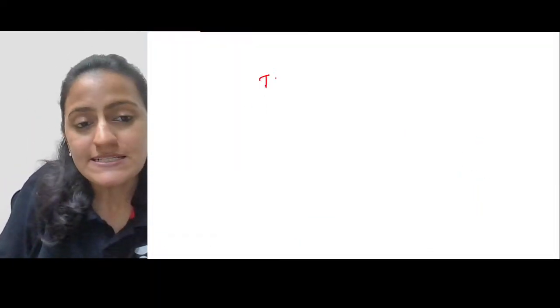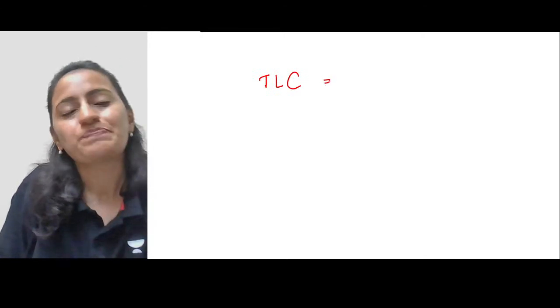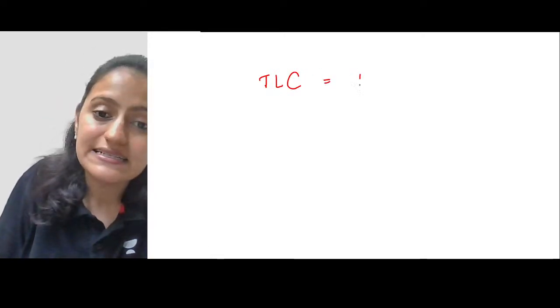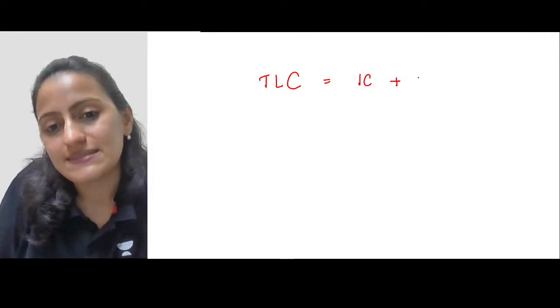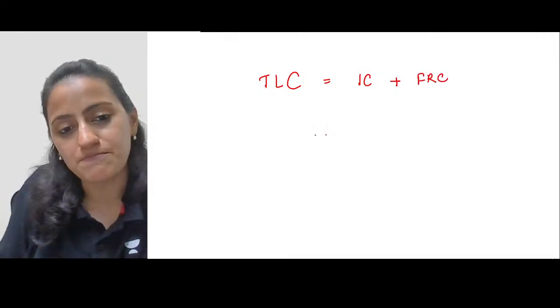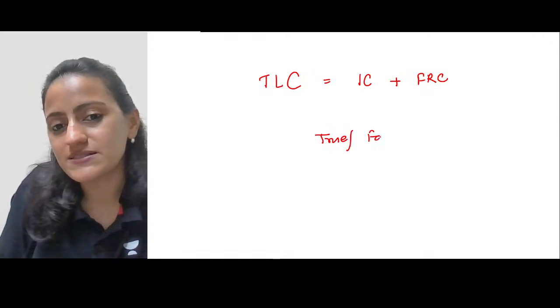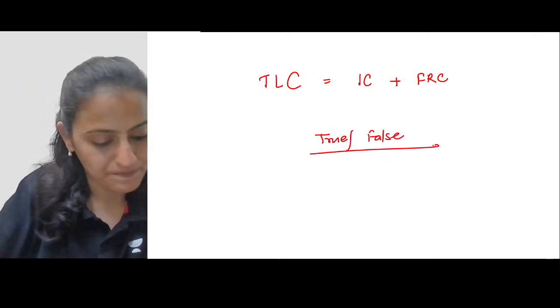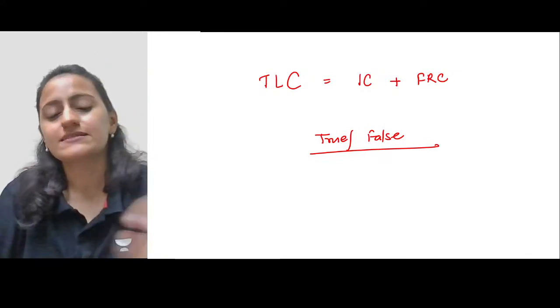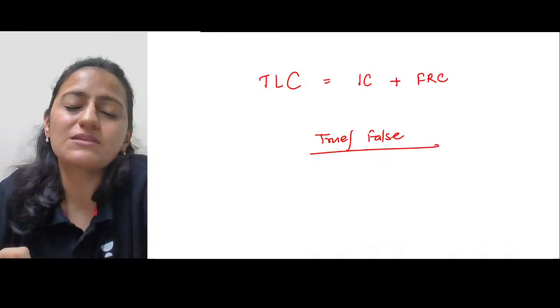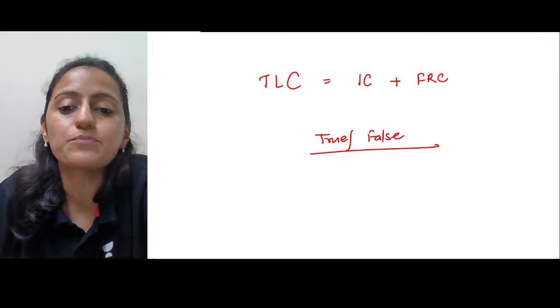Absolutely right. Now if I tell you that TLC is equal to inspiratory capacity plus the functional residual capacity, tell me whether this is true or false. Total lung capacity is inspiratory capacity plus FRC.